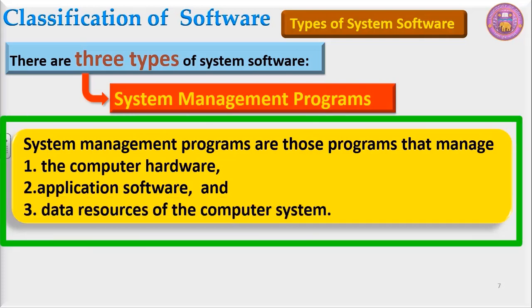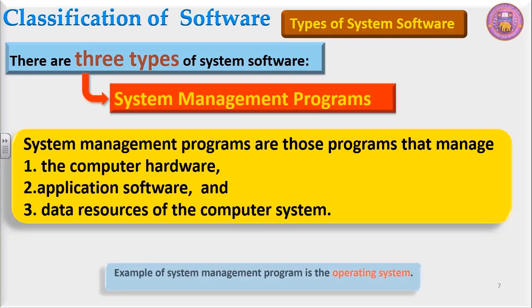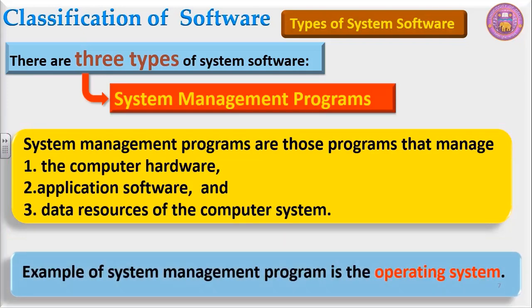So all those programs which manage computer hardware, its software, and the data resources are termed as system management programs. The best example of system management program is the operating system.